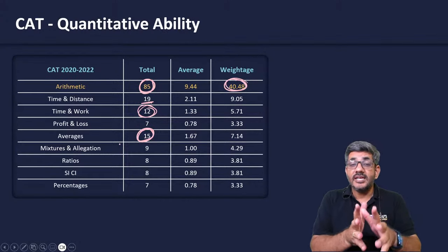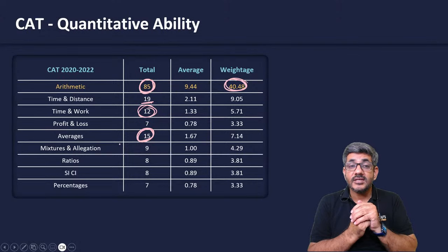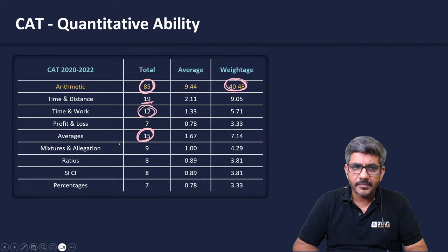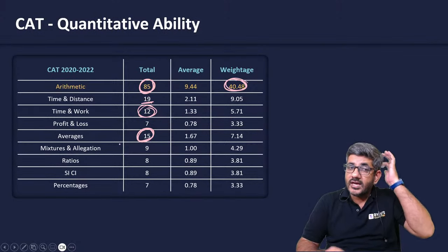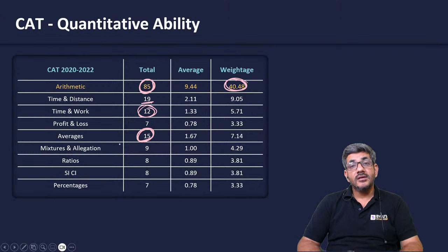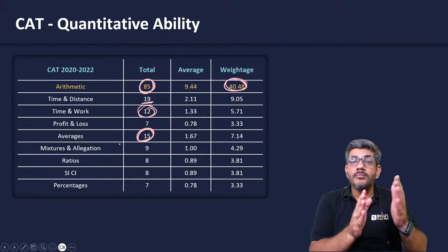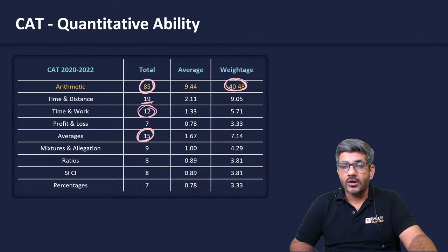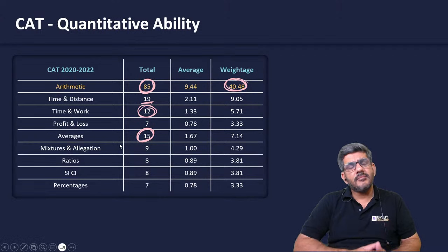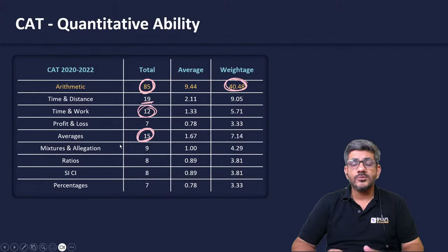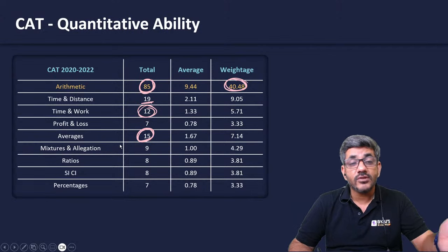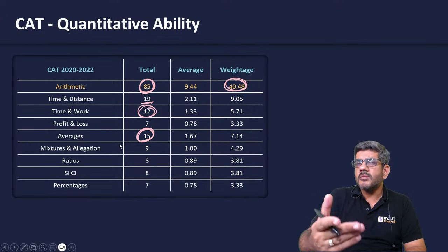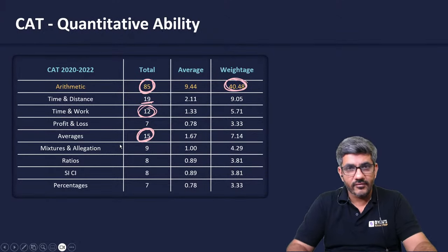You might say, sir, percentages पे कम नजर आ रहे हैं, ratios पे कम नजर आ रहे हैं. Actually, mixture allocation is a part of ratios. SICI, profit loss and discount, they are part of percentages. Plus, percentages and ratios are also important from the perspective of data interpretation, so there also they would be used a lot. And not just that, there are many other questions of quantitative ability as well, where you would see some usage of percentages and ratio and proportion. So for any of those areas, you probably cannot skip them. They all become important for us.